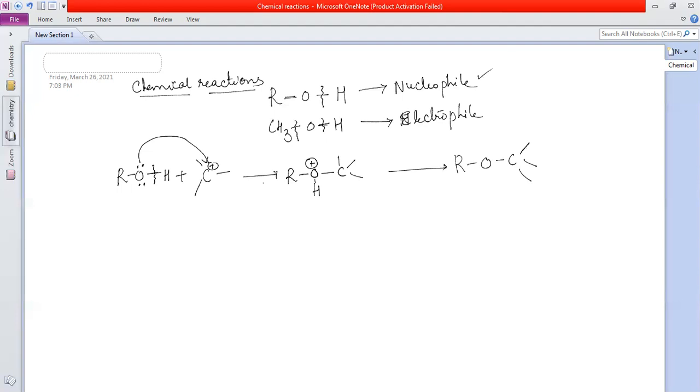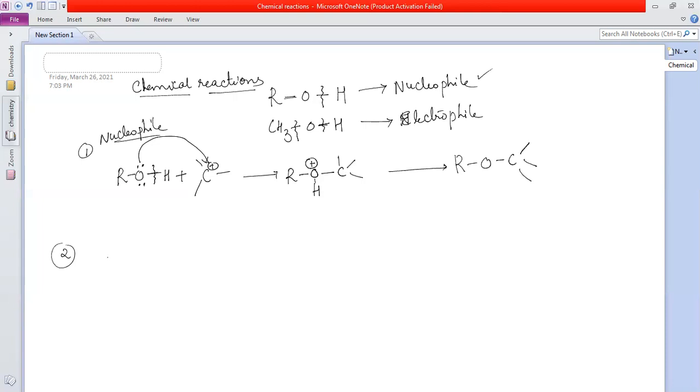There are two types of reactions here. One involves the OH bond cleavage and the other involves the CO bond cleavage. These are the first type of reaction, where it is acting as a nucleophile, that means OH bond cleavage is occurring. And there is a second type of reaction where CO bond cleavage is occurring.